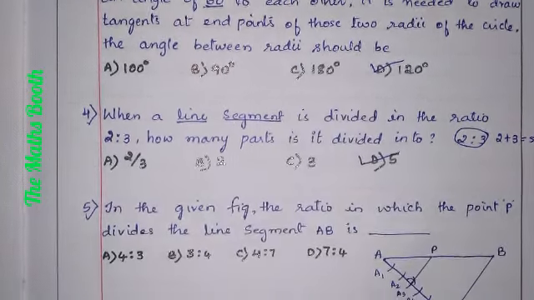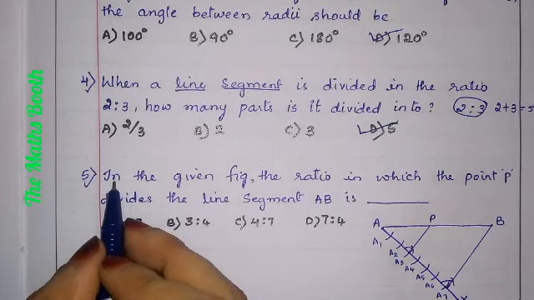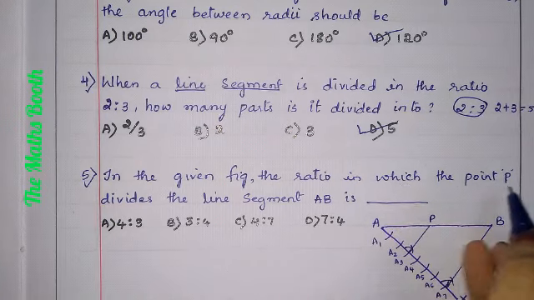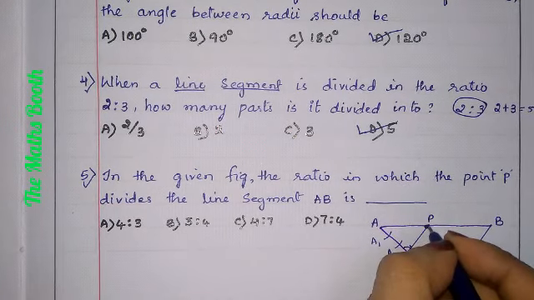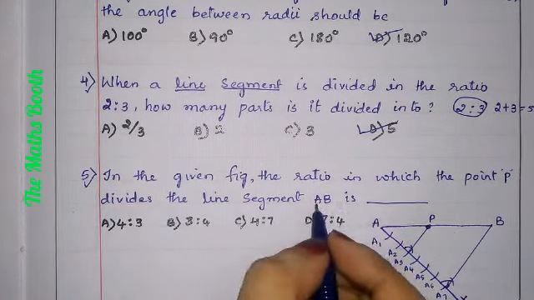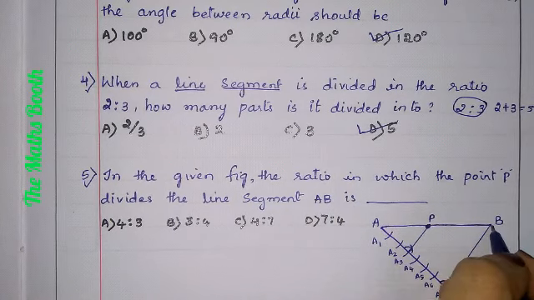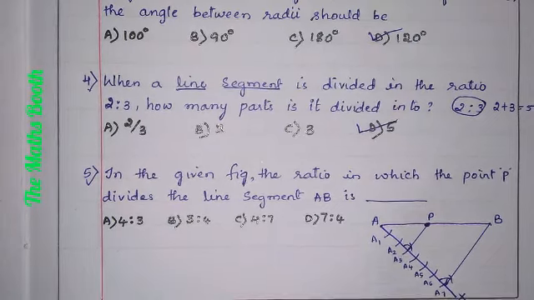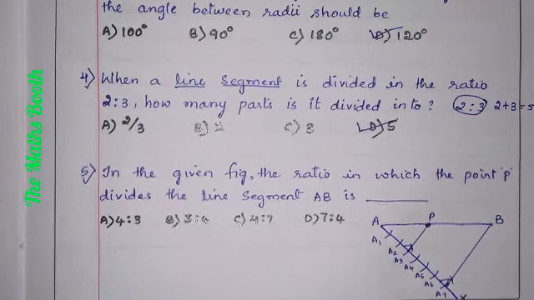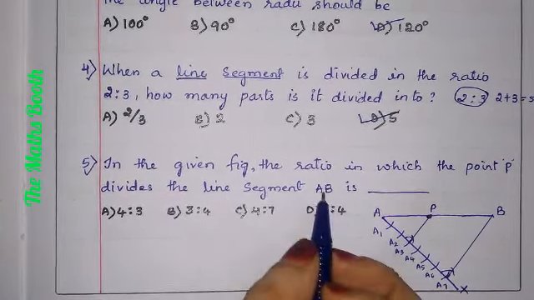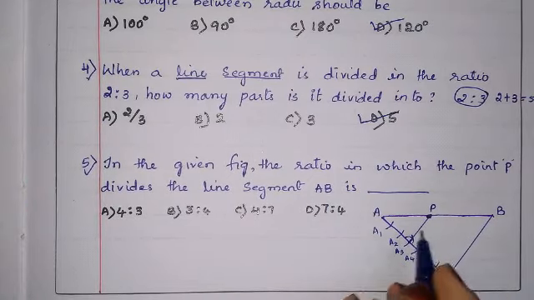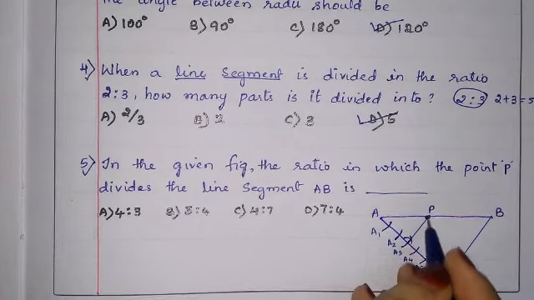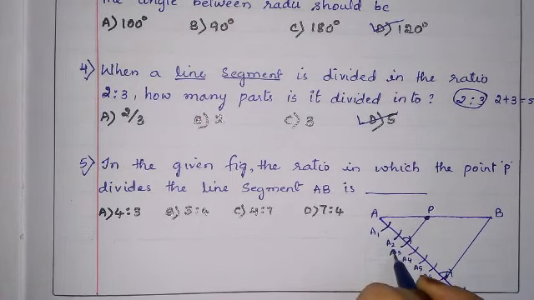Let us see this question now. In the given figure, in which ratio does the point P divide the line segment AB? Here they are asking in which ratio the line segment AB is divided. We can see here 1, 2, 3, 3 arcs. B is cut in A3.